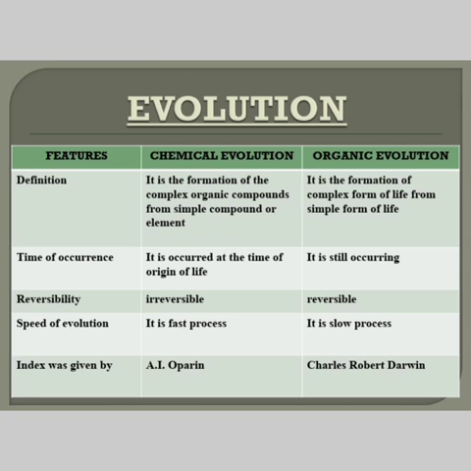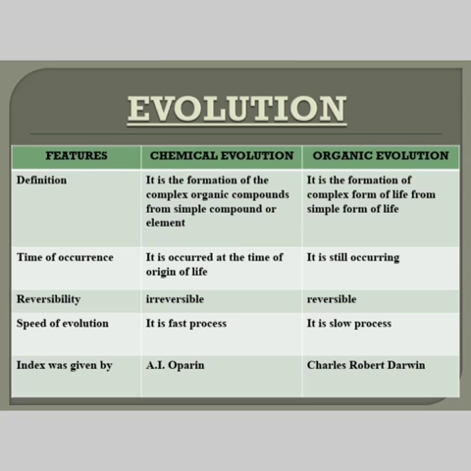What about organic evolution? It is the formation of complex forms of life from simple forms of life. That's all. What is the time of occurrence? Chemical evolution occurred at the time of the origin of life. Organic evolution is still occurring, there is no end to it.